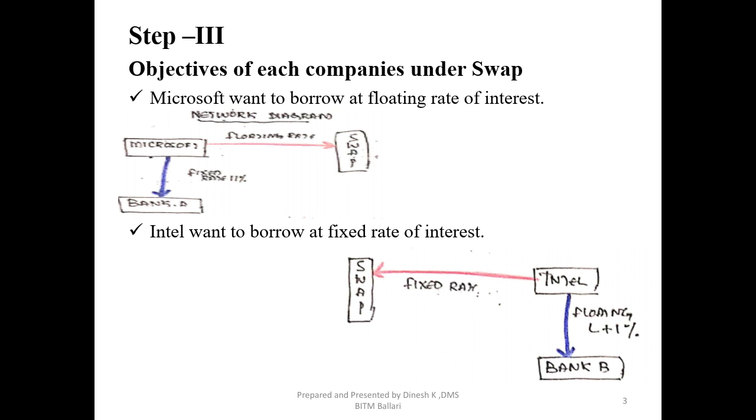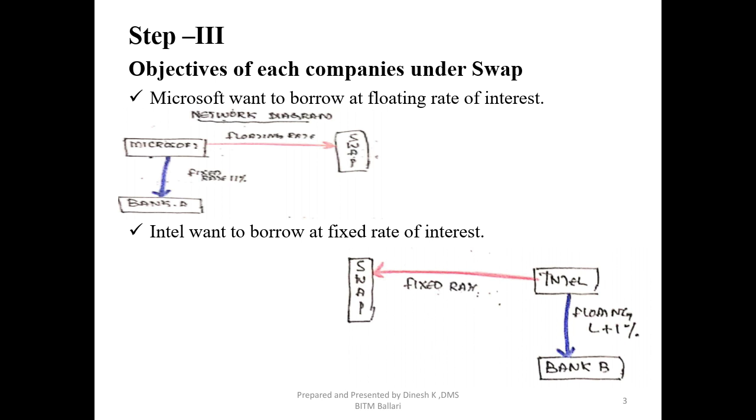As I showed you, Microsoft presently has a fixed rate loan, which we understood in step 2. They want to convert that to floating, which has been shown in red. So they want to pay a floating rate under a swap, which is the arrow pointing towards the swap dealer. Microsoft is presently paying a fixed rate of 11% to the bank or lender, shown by an arrow as well. Blue color indicates present, red color indicates under a swap.